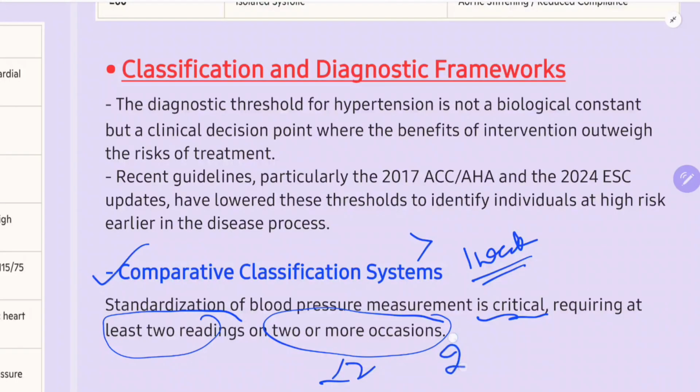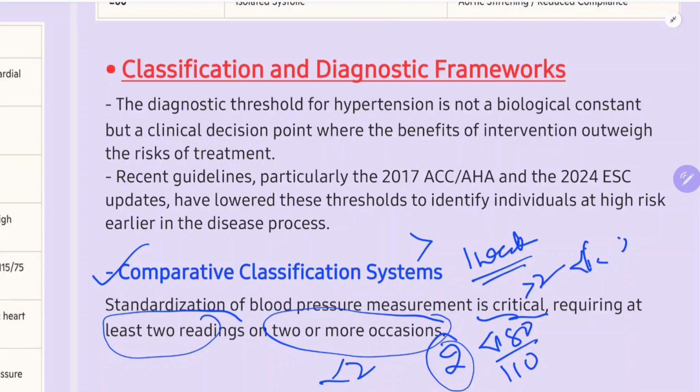This applies if the patient's BP is less than 180. If it is more than 180, you need to start antihypertensives immediately.